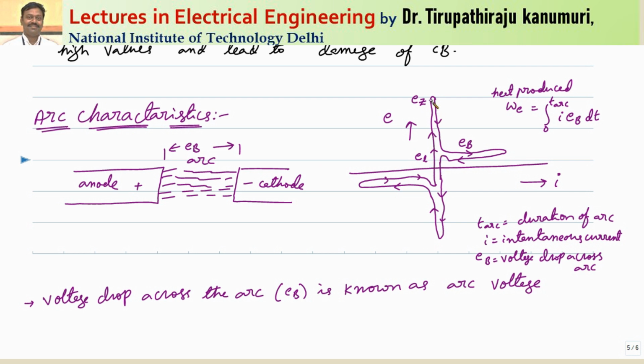This is the curve that is followed. As the current is increasing, because we know that most of our supplies are AC only, the current starts from 0, goes to peak, again decreases, goes to negative and comes back to 0. So this way, with respect to time, your current will go on changing. Agree with me? So that's why at current 0, the voltage will be maximum. And as the current is increasing, it is observed that the voltage decreases to a very low value, then it is maintained at that low value.